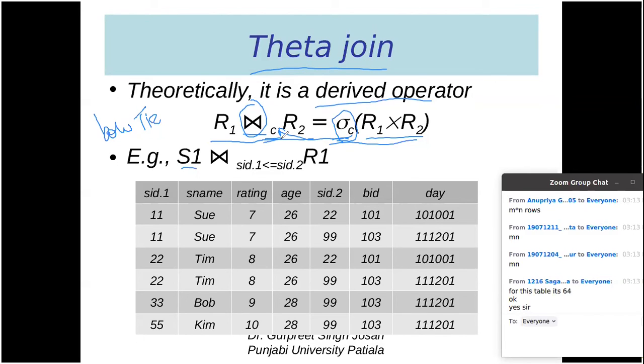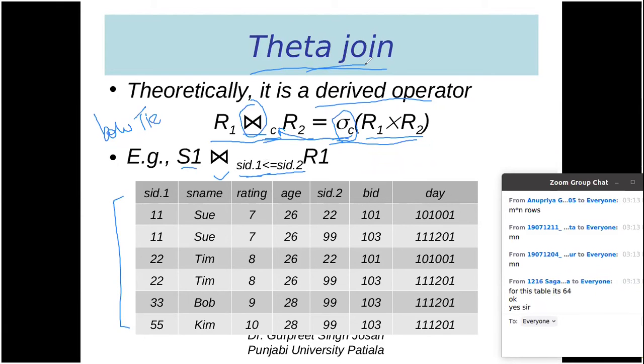So how we read it? We call it R1 theta join R2 on condition C. So condition can be written in the same way as we have earlier discussed, that SID 1 is less than equal to SID 2. So this is the condition. So whatever the Cartesian product, from the result, if we remove all those rows which are not satisfying this condition, the resulting table is called as a table of theta join.